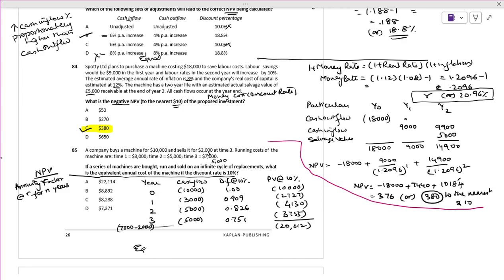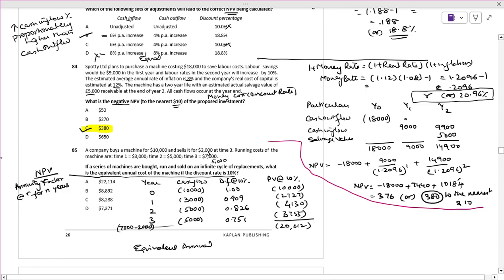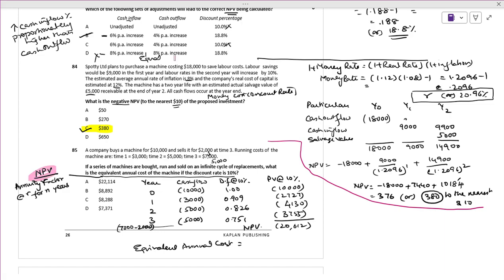We have to do equivalent annual cost. This is the NPV. Equivalent annual cost I have mentioned here. This is the formula. What is the formula?